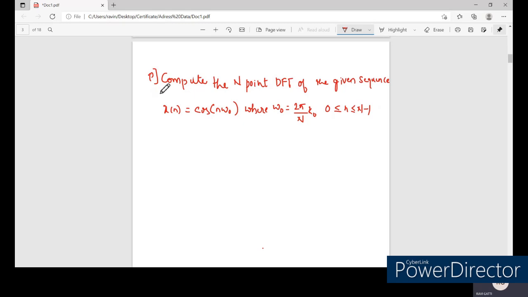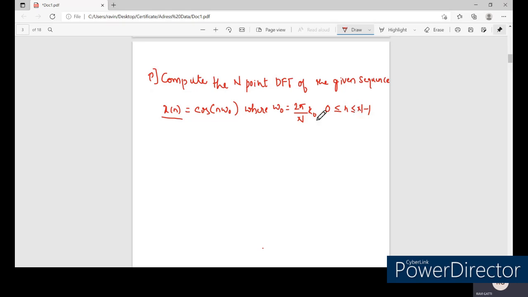So we were solving several problems associated with the properties of the N-point DFT of a given signal. In this class, let us find the N-point DFT of the given sequence x of n, which is given by cos omega naught n, where omega naught is nothing but 2 pi by N into k naught. In the given expression itself they have given you the fundamental period, and n takes the value 0 to N minus 1.